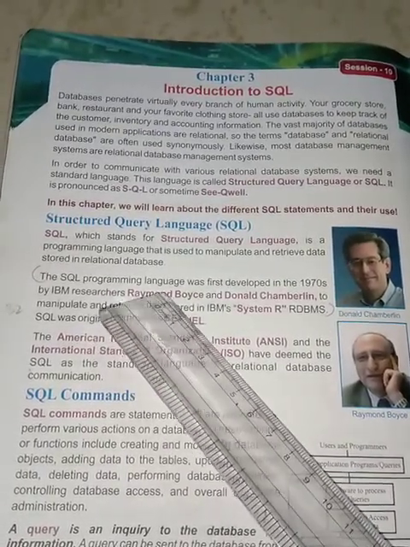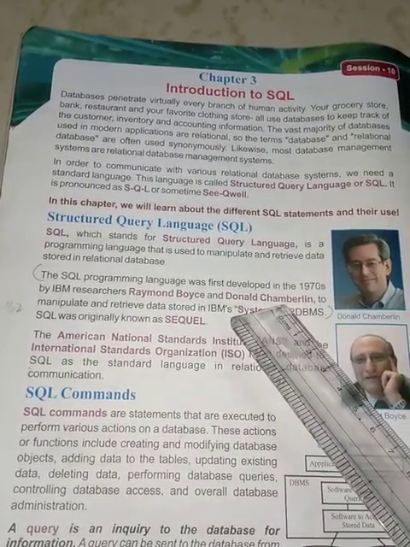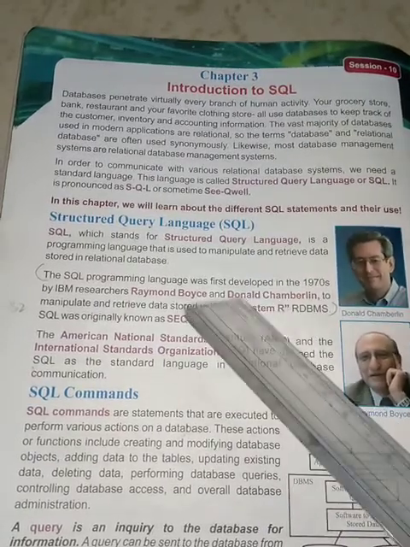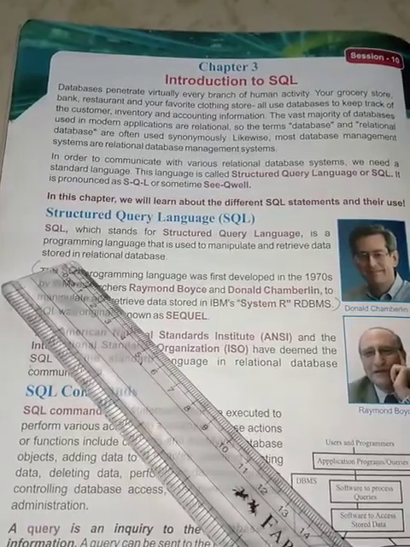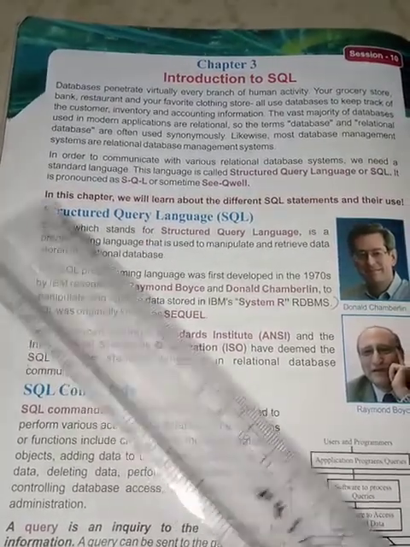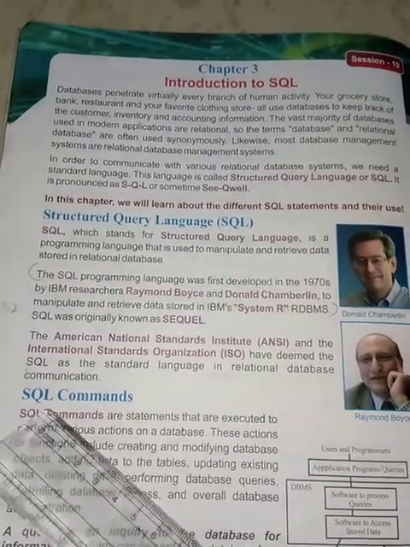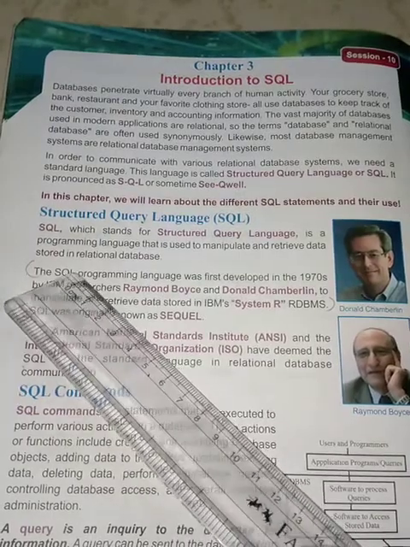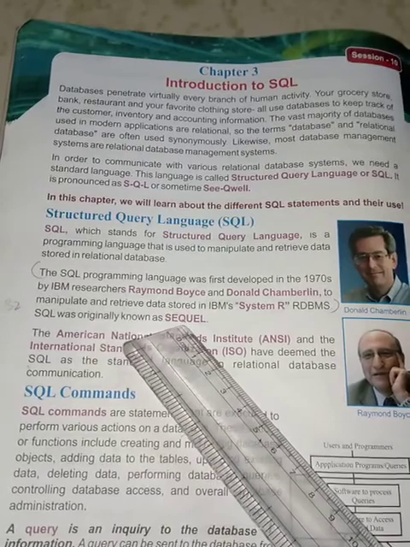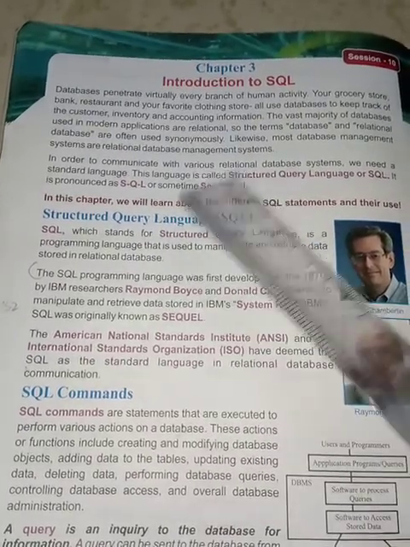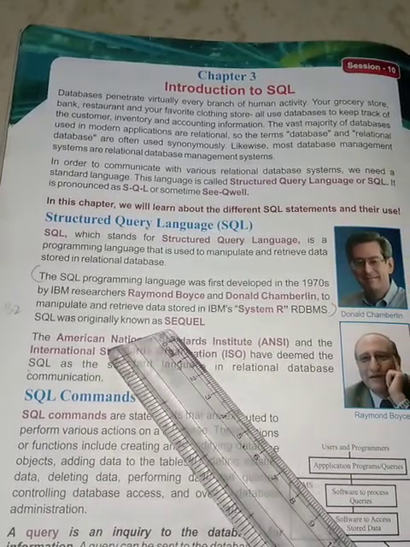These two researchers worked at IBM, and they were the first to develop this language to manipulate and retrieve data from IBM System R. SQL was originally known as SEQUEL. As said before, sometimes people still pronounce it that way, but now it has changed to SQL.